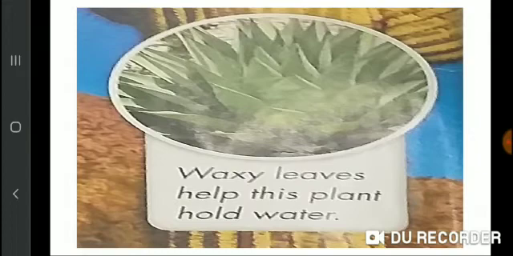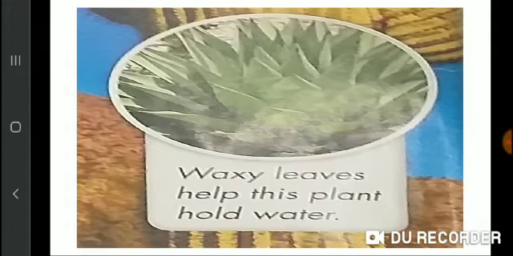So plants also have some parts that help them to survive in hot or dry weather. Like cactus have waxy leaves that hold water, that water plant uses to survive. Okay students, now you will circle the leaves of the cactus plant because they hold water that help it to survive in the hot weather.